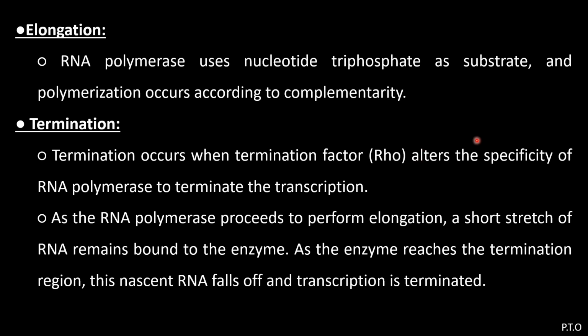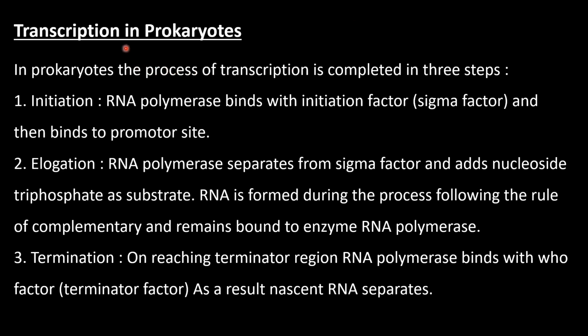So, with the help of these three steps, that is the initiation, elongation and termination, the process will occur. And the RNA polymerase is the main enzyme along with the factors sigma factor and Rho factor. The process will proceed. Now we have to study how the transcription occurs in prokaryote. Already I have told you in prokaryotes, polycistronic genes are present.